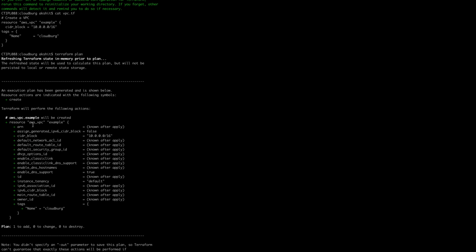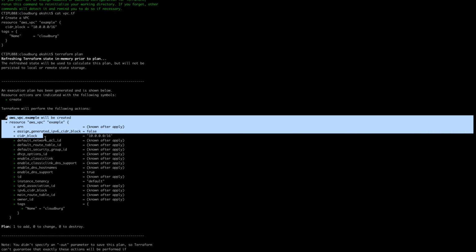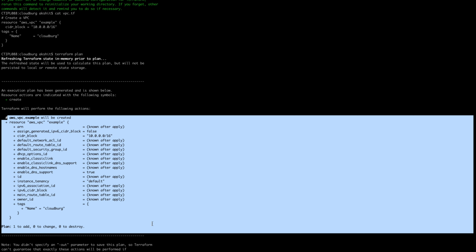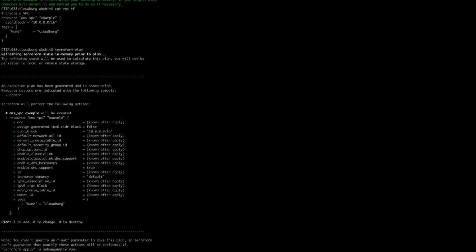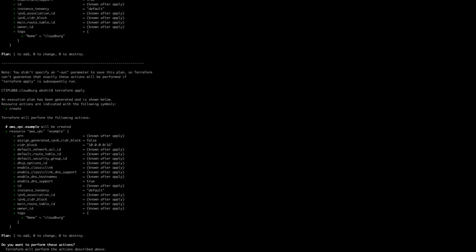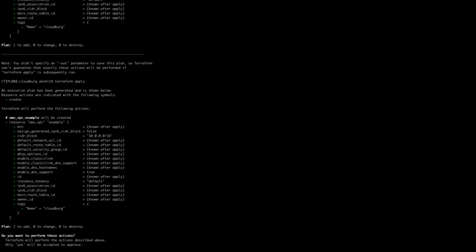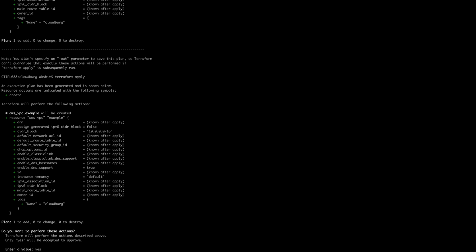So this VPC will be created. When I run terraform apply, this VPC will be created in AWS with the help of those credentials. So I have to say yes here. So the VPC is being created.